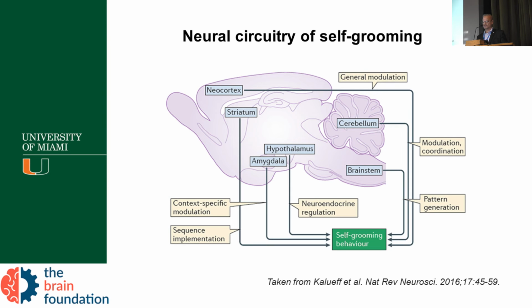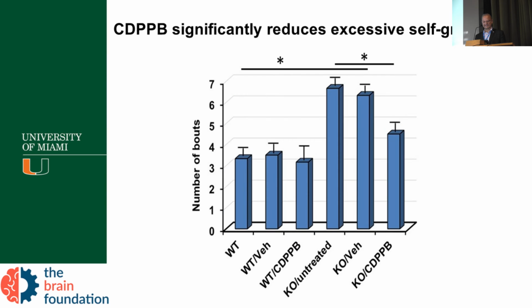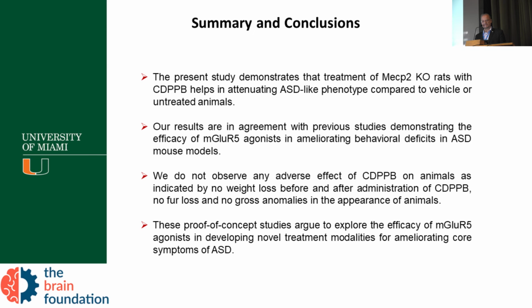The hypothalamus regulates the neuroendocrine aspect of the self-grooming behavior. The amygdala regulates the context specificity of the behavior, meaning an emotionally heightened state. It may play a role in initiating or inhibiting the behavior, and finally the striatum is important in maintaining the sequence of the grooming behavior. So a lot of circuits are involved. Let's see what happened with our animal that was treated with the CDPPB. We see a significant reduction of excessive self-grooming. I think that's another interesting aspect that is managed by this treatment.